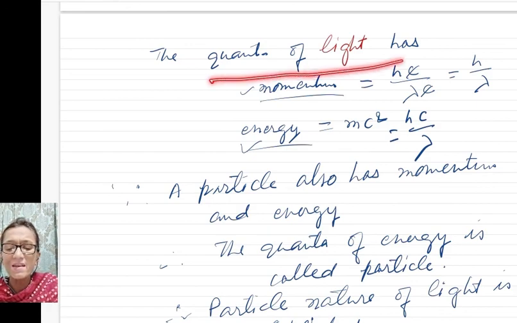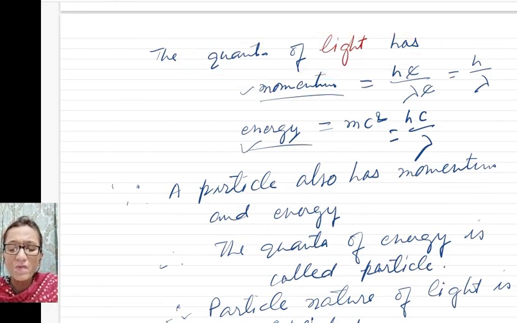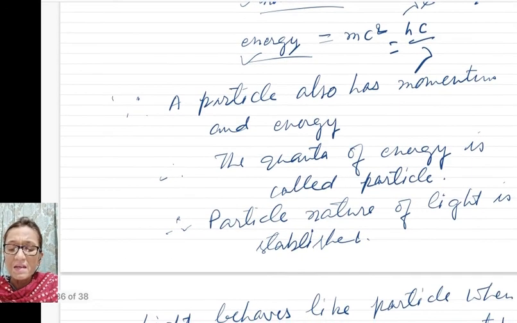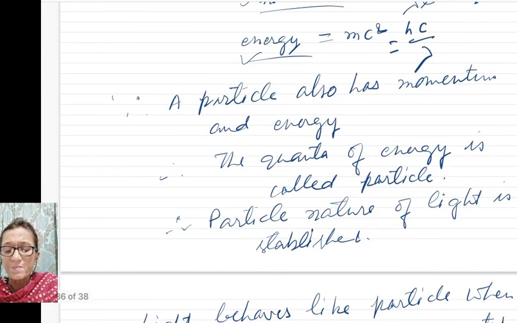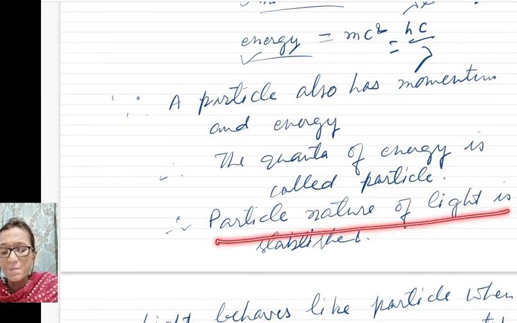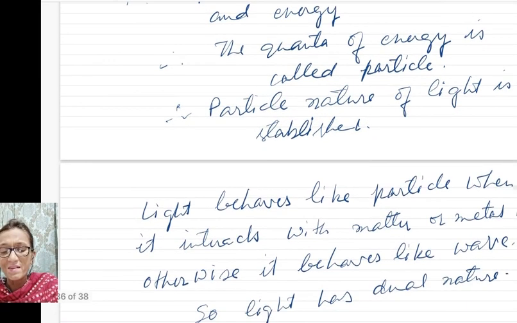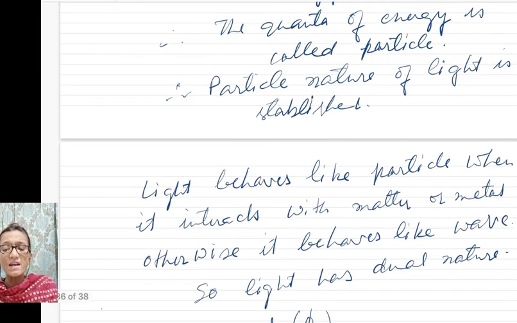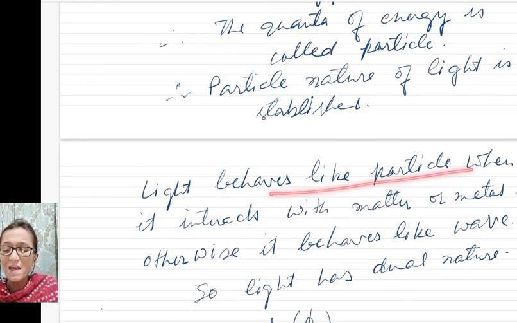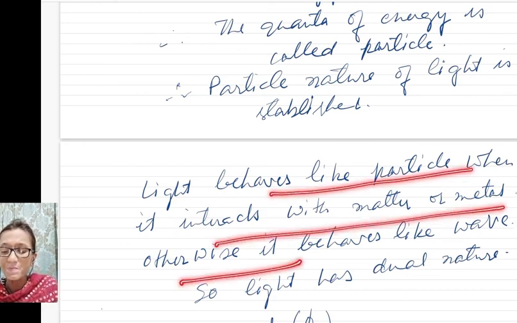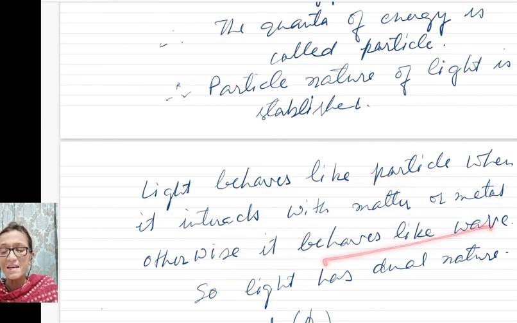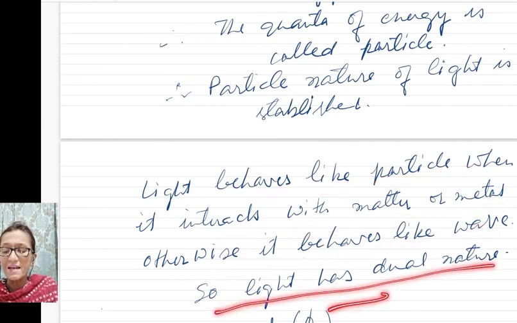So you can say that a quantum of light is actually a particle of light. So the particle nature of light is established. When light interacts with any metal or material, it behaves like a particle. Otherwise, it behaves like a wave. So light has dual nature.